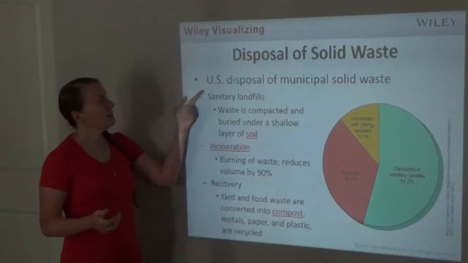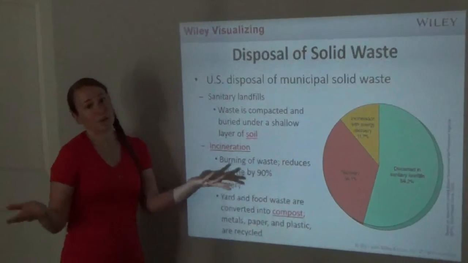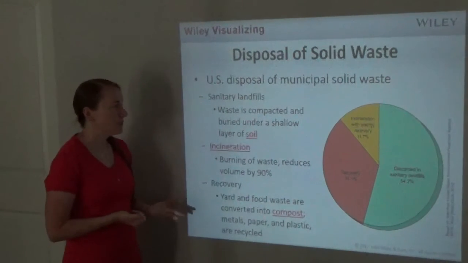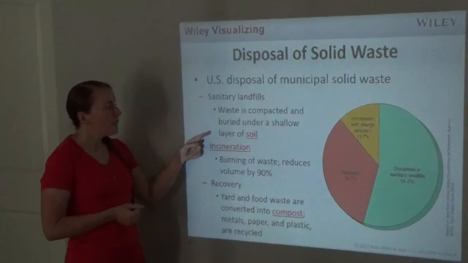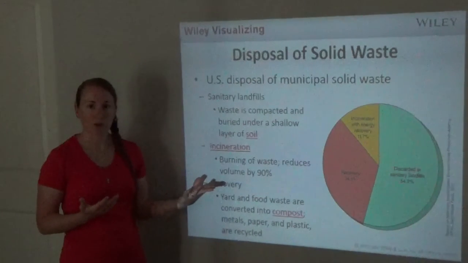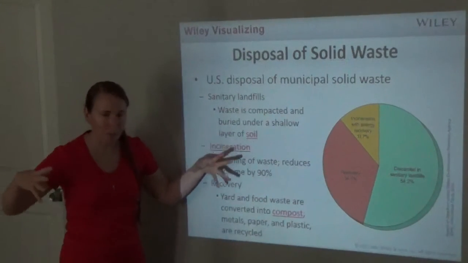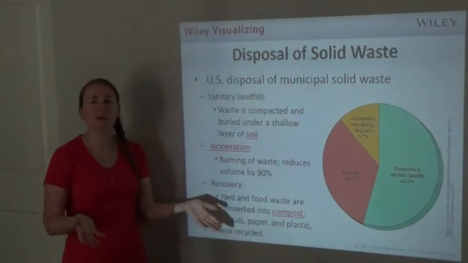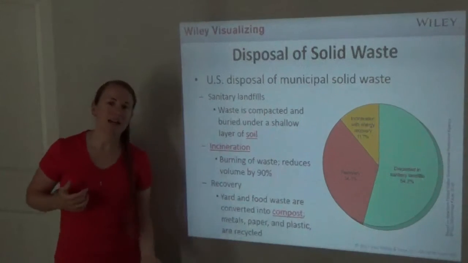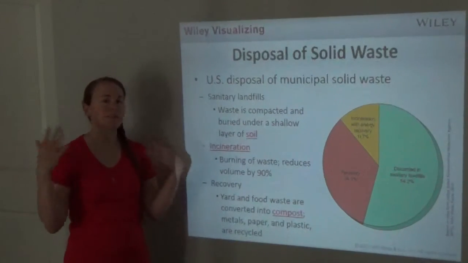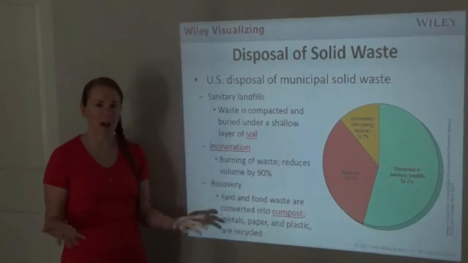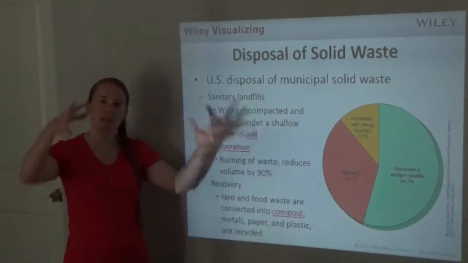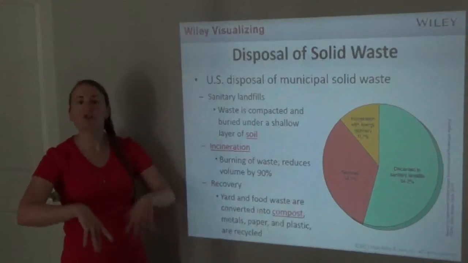So, how do we dispose of our municipal solid waste if we're not using open dumps anymore? Well, we like to use sanitary landfills. Waste is compacted and buried under a shallow layer of soil. So you take your waste, they compact it, they put it in the ground, and they cover it. And that helps keep the rats and the flies and all the different things that come in open dumps out. It also usually has barrier layers underneath to keep any of this stuff from leaking into the groundwater.